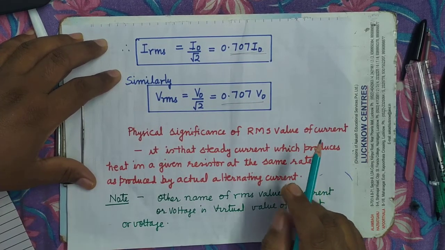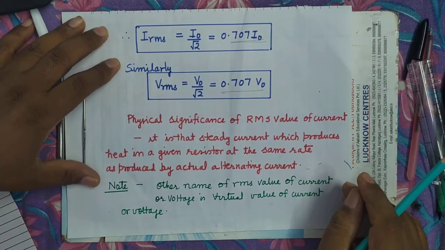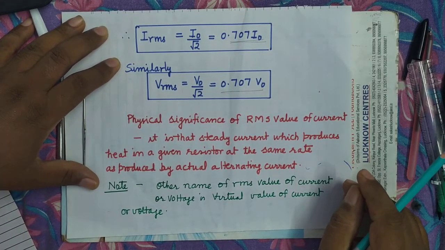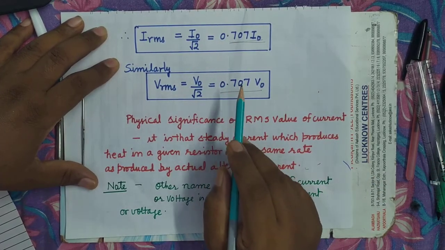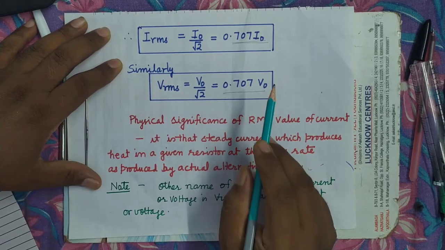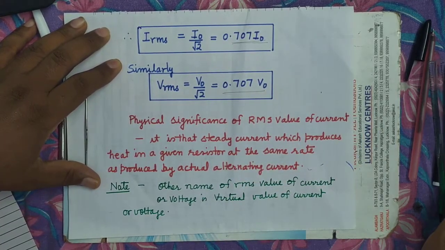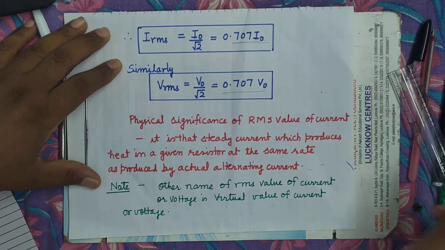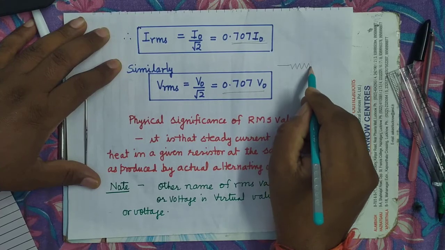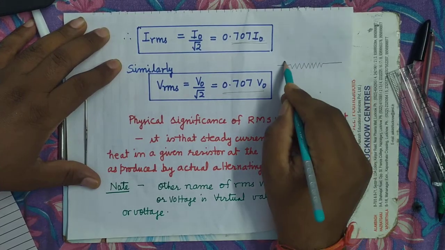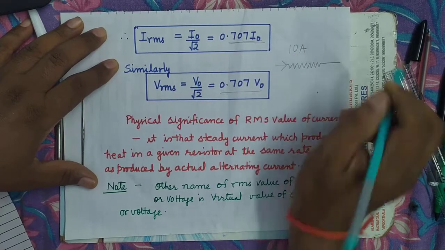Now after this, what is its physical significance? Physical significance of RMS value of current: it is that steady current which would produce the heat in a given resistor as produced by the actual alternating current. Suppose through this resistor an alternating current of peak value 10 ampere is flowing.